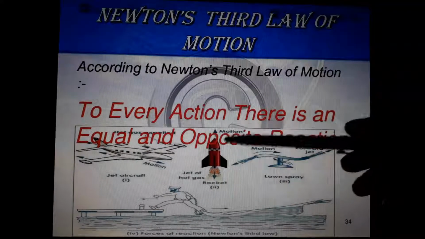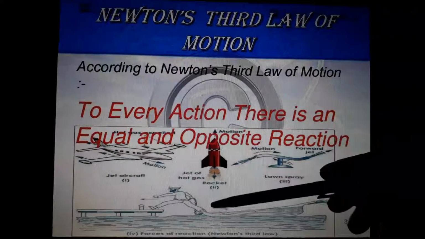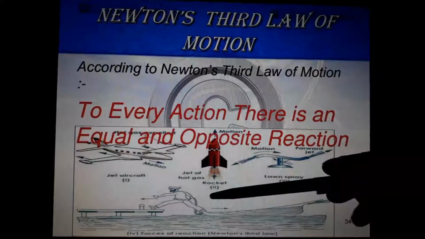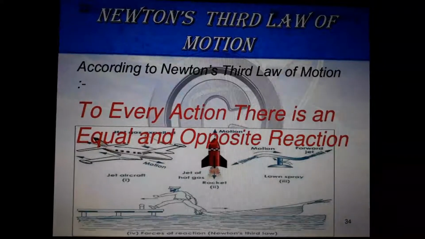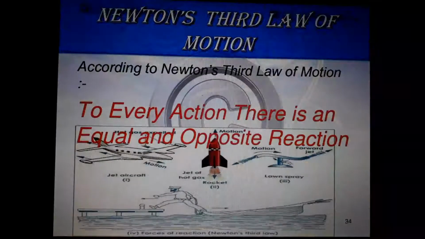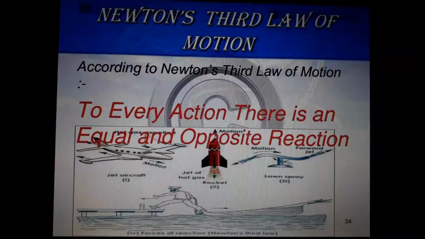This is the rocket. This force, this fire is going down. Okay, a jet of hot gas is going down. The reaction from the ground makes the rocket go up. Understand? This is the motion upward. Reaction also is coming here. Okay, see, these are some of the examples regarding this. I hope this is an interesting chapter. Too many numericals are not there, but numericals are there regarding acceleration, mass and momentum.